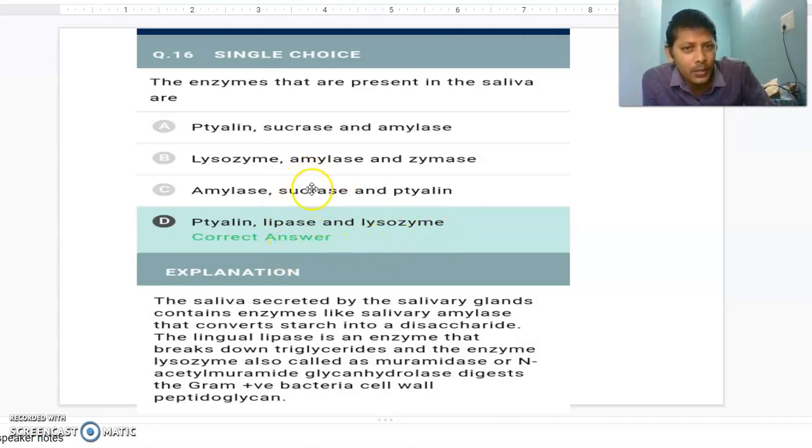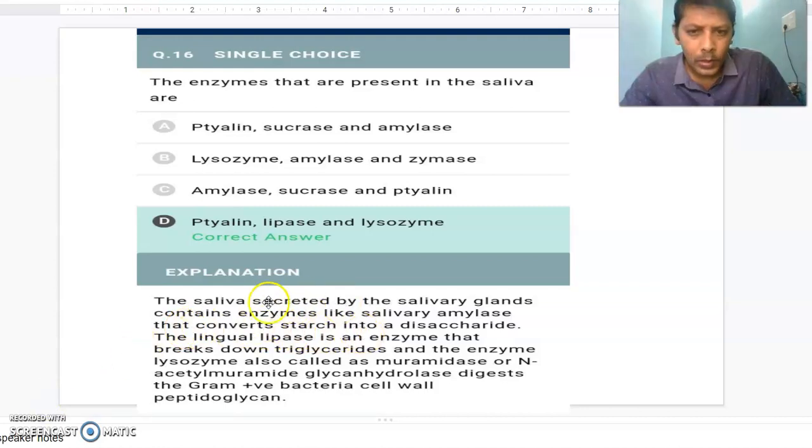Sucrase is present in the intestinal juice. The saliva secreted by the salivary glands contains enzymes like salivary amylase, which converts starch into a disaccharide.